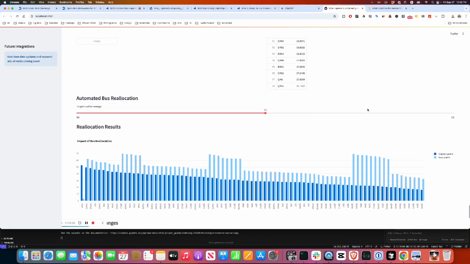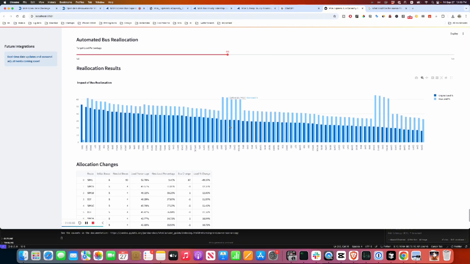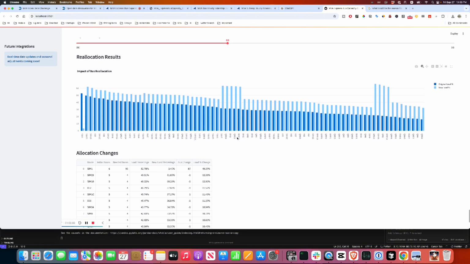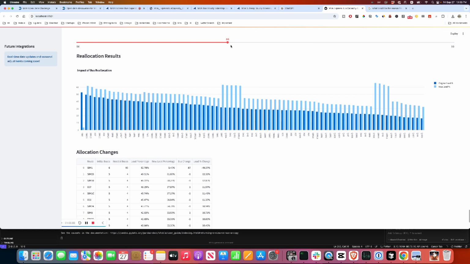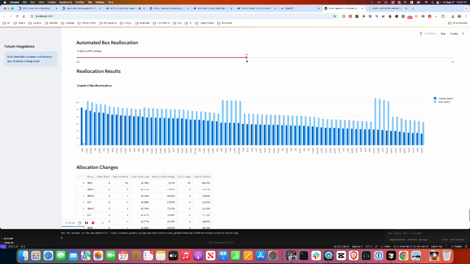Okay, so target load percentage is what I want, new load. So, okay, original load and new load. If I do this one, change this. Interesting. Okay. First changes, load percentage change. So if I, oh, this is interesting. So whenever I adjust this reallocation, it's telling us how the load will change.